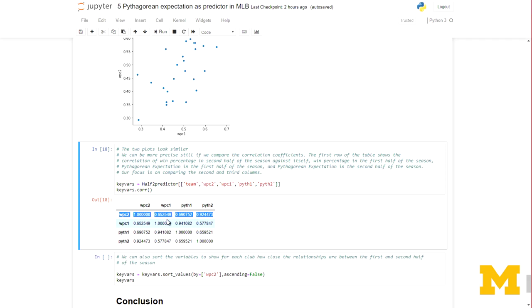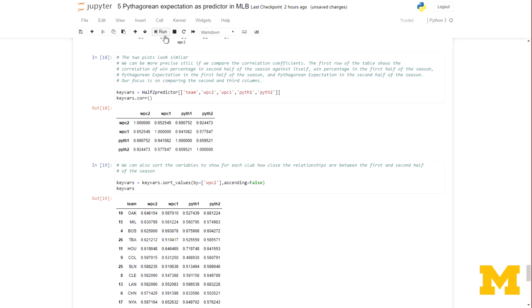In fact, it's worth pointing out, this is precisely why Bill James originally advanced Pythagorean expectation as a useful measure in baseball, because he thought it would be more reliable than looking at win percentage. So what we've shown with our analysis of the data is that Bill James was exactly right, which is perhaps not a surprise. It is a very nice illustration of his insight about the value of Pythagorean expectation.